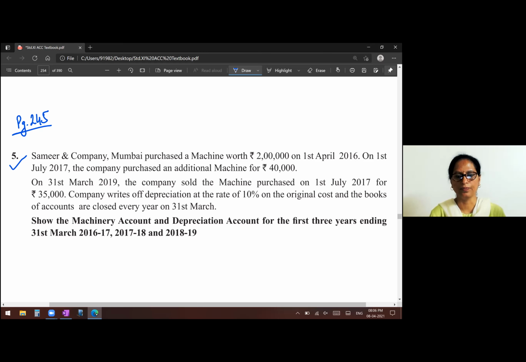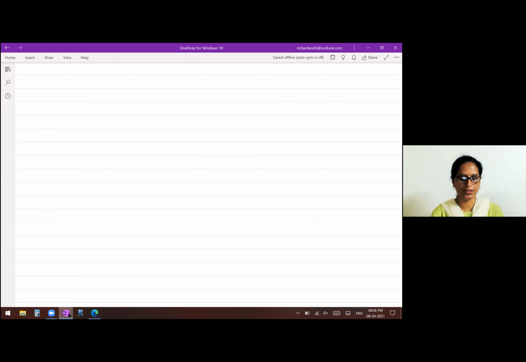So if you have paid attention, you can see there is a purchase on 1st April, the other on 1st July 2017, and then it is being sold on 31st March 2019. So there are two purchases and there is a sale. So first we will prepare a working note. From the working note, then we will prepare the ledger accounts, that is the machinery and depreciation account.